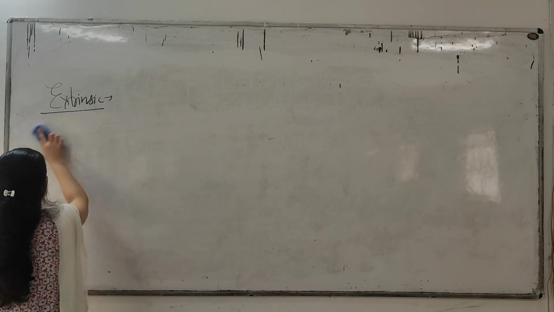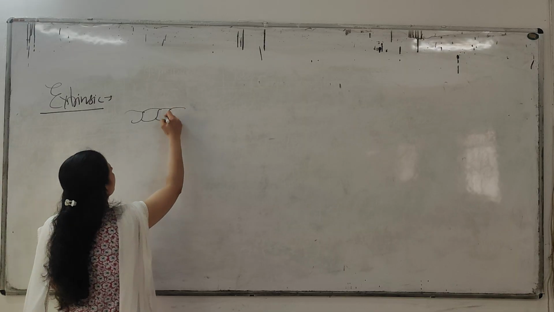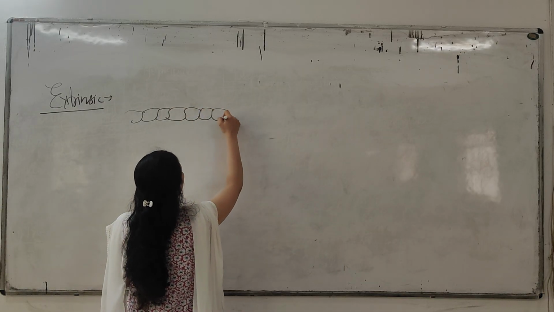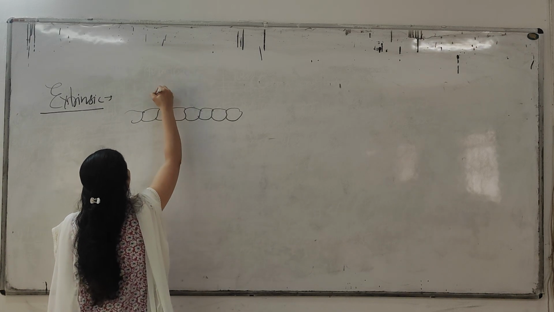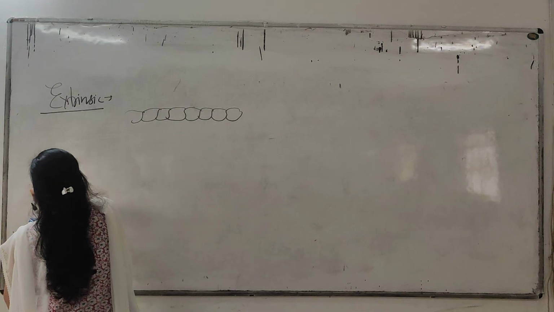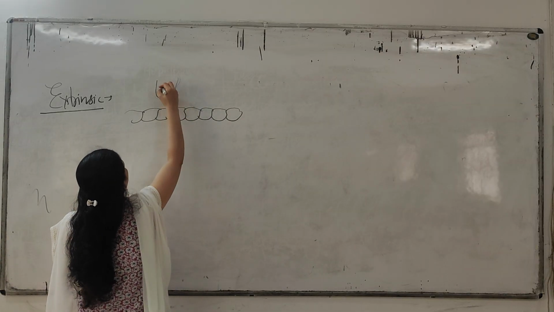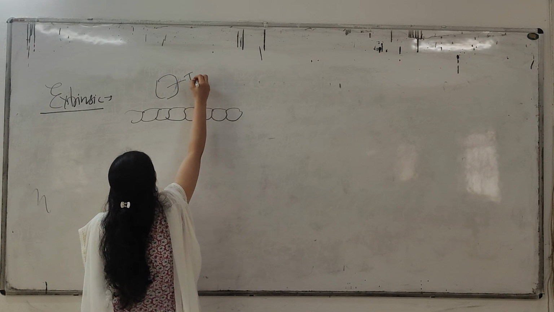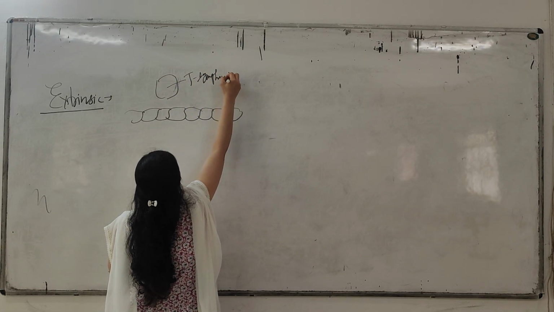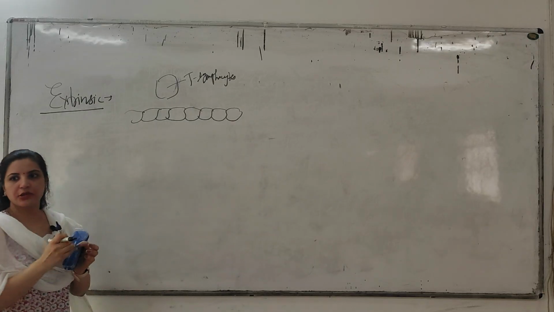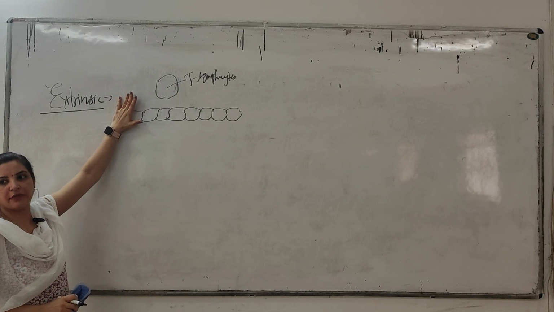Suppose this is your cell, this is your plasma membrane, and this is your activated T lymphocyte, and the body has to start killing this activated lymphocyte.